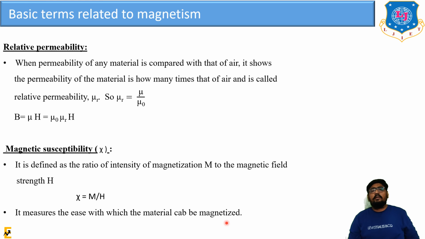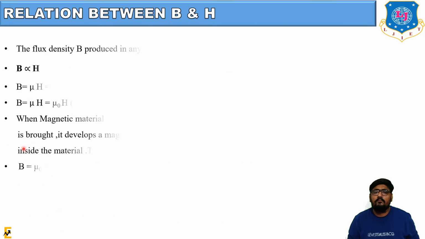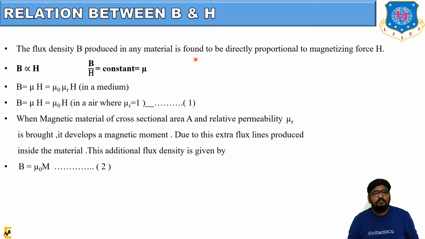Here is some relation between B and H, where B is the magnetic flux density and H is the magnetization force. The magnetic flux density produced in any material is found to be directly proportional to the magnetization force H. B is proportional to H. By taking the ratio, B upon H is a constant, known as mu, the magnetic permeability, the absolute permeability.